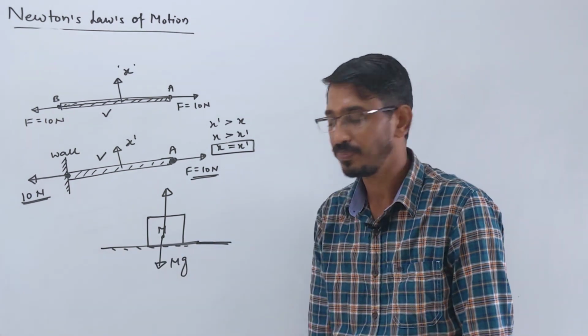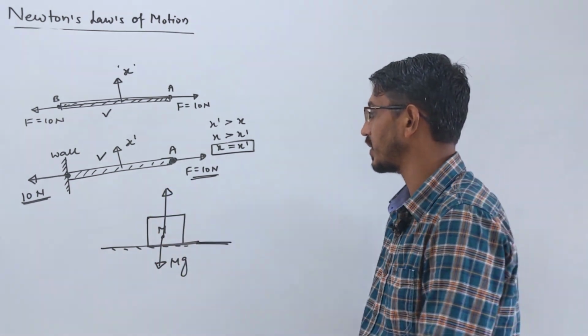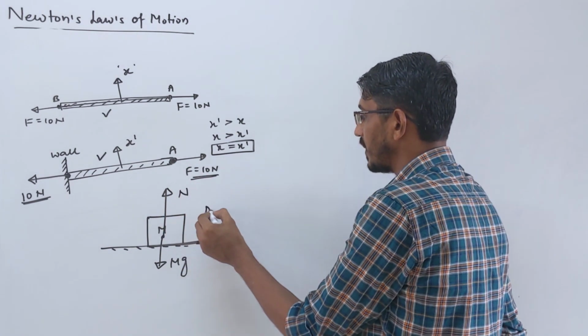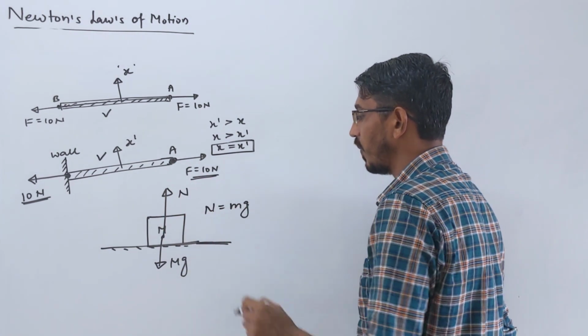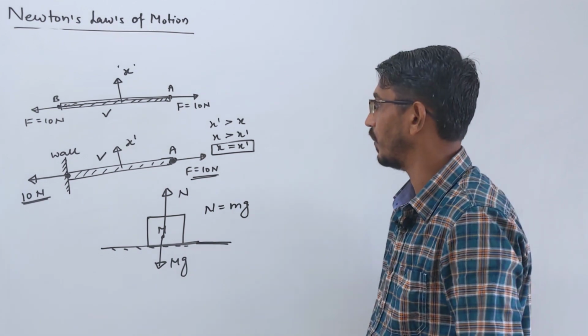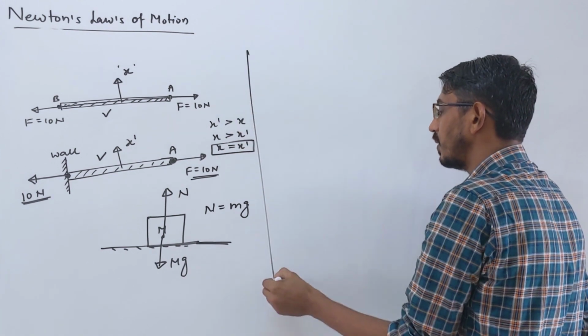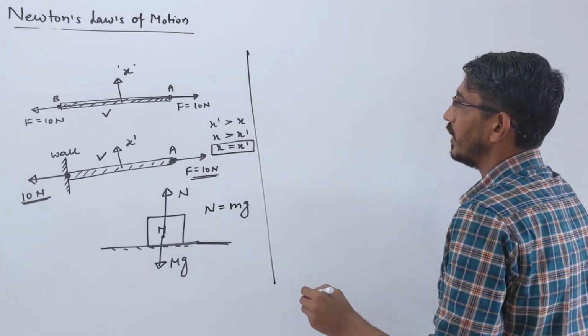exactly in the opposite direction to mg, and that's called what? Reaction, right? So this N will be simply equal to your mg, equal and opposite. That's the simple rule. Okay, yes. Okay, suppose I say that